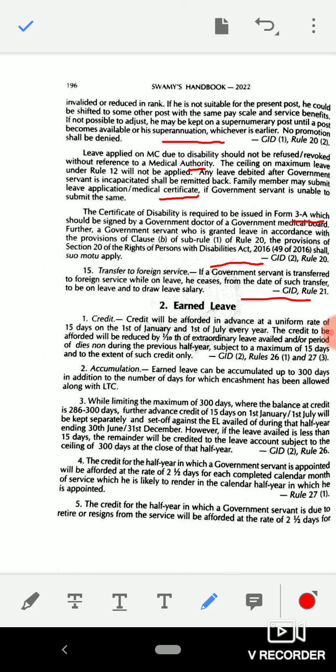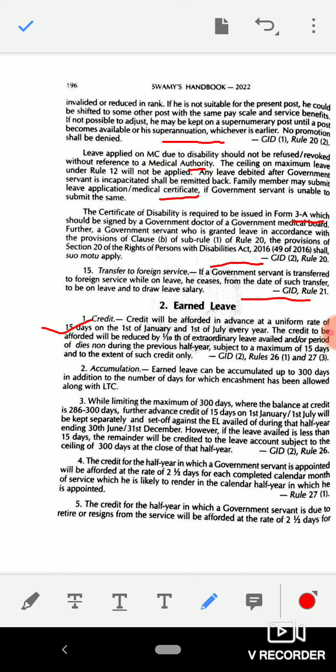Second type of leave is earned leave. First point, credit. Credit will be afforded in advance at a uniform rate of 15 days on the 1st of January and on the 1st of July every year.